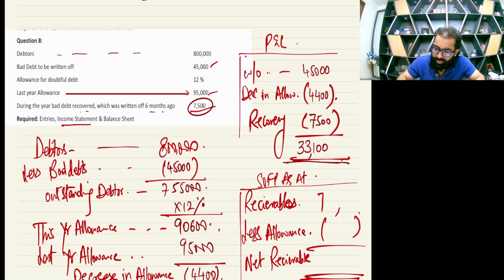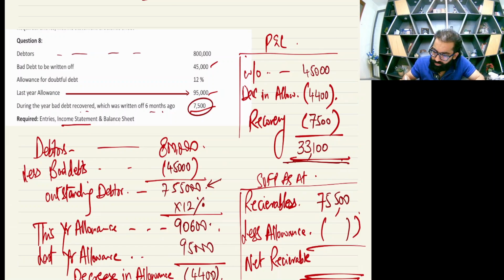Next, in SOFP you need to write closing receivables. SOFP is always as at year end. So can you tell me what is your closing receivable number? It's 755,500, right? Now what is the closing allowance? Closing allowance is 90,600.